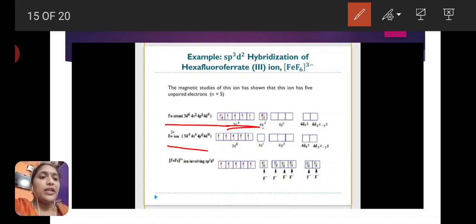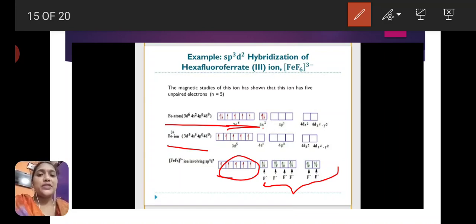Here the hybridization is sp3d2. sp3d2 hybridization means coordination number 6, an octahedral complex. Here 5 unpaired electrons are present, so it also shows paramagnetic property. The FeF6 3- complex shows sp3d2 hybridization, octahedral structure, and paramagnetic property.